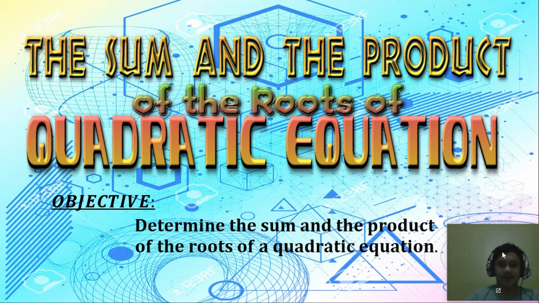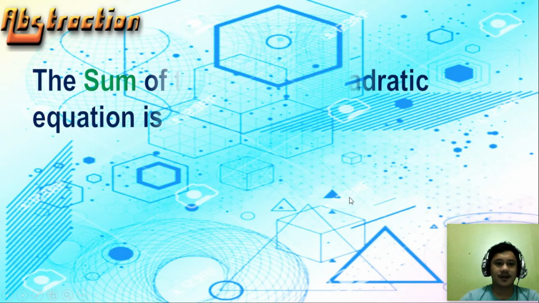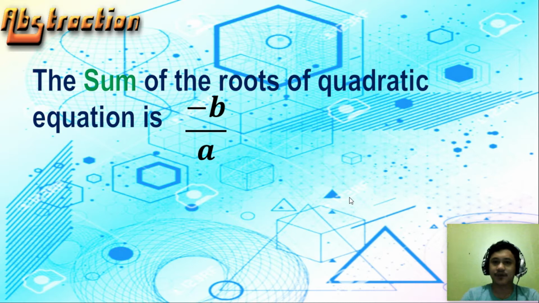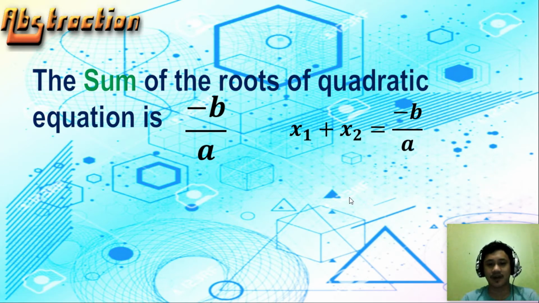Okay? So, next. The sum of the roots of a quadratic equation is negative b over a. So, there is a formula on how to get the sum of the roots of the quadratic equation. That is negative b over a. Or this is x sub 1 plus x sub 2 is equal to negative b over a. So, maalala po natin yung dalawang roots po ng ating quadratic equation, that is x sub 1 and x sub 2. So if you are going to add that, that is the sum of the roots of the quadratic equation.